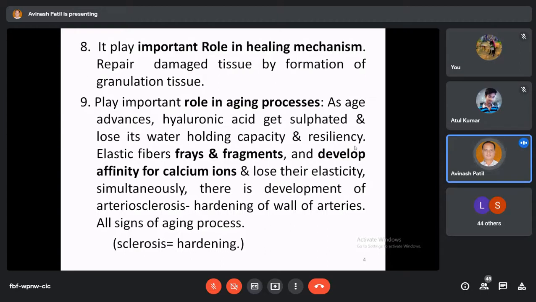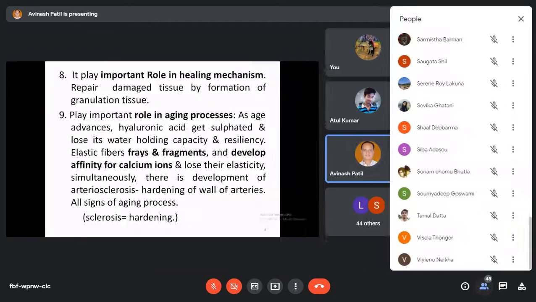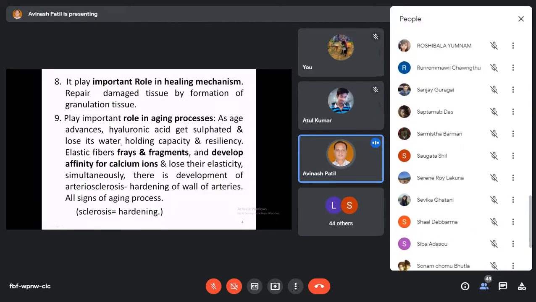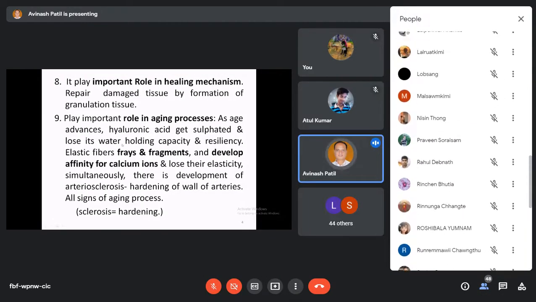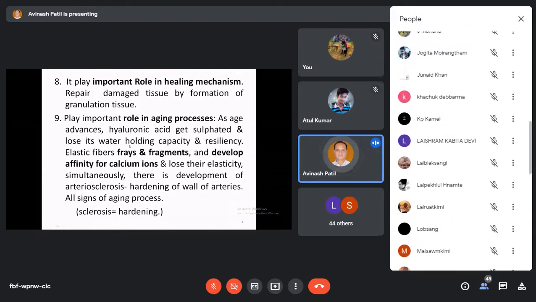One of the constituents of the ground substance I told you about is hyaluronic acid. This hyaluronic acid is non-sulfated, but as the age advances it gets sulfated, and because of the addition of the sulfur atom to its structure, the hyaluronic acid loses its water holding capacity and resiliency.